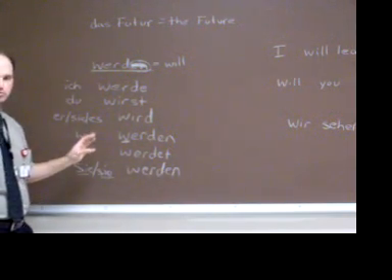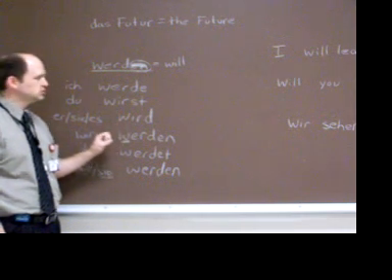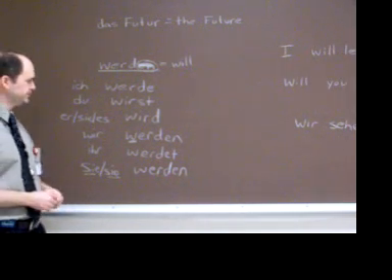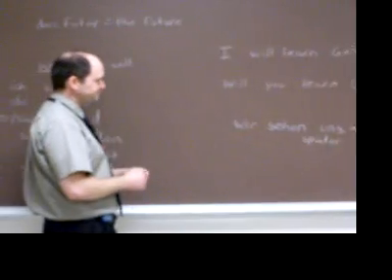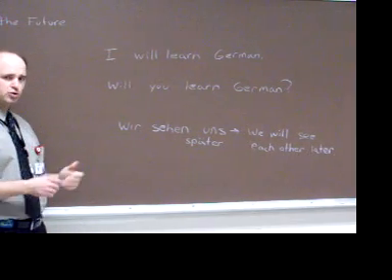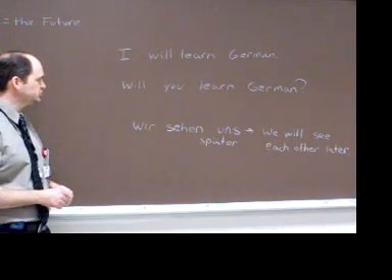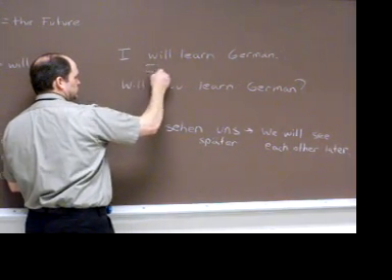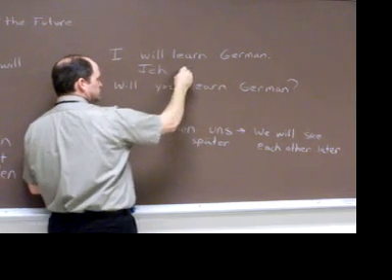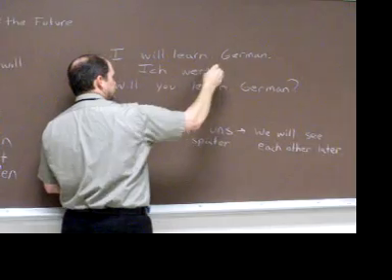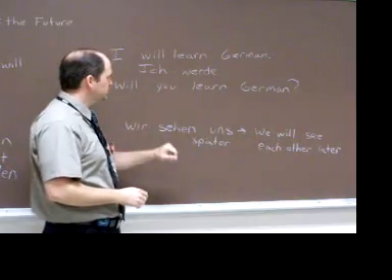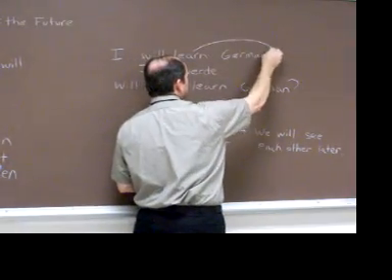Now another important point when you are learning the future tense is that whenever you use werden as will, the other verb in the sentence will go to the end. So over here I've written a few sample sentences. In English, I will learn German. So what we're going to do is convert this to German, but our word order or our syntax is going to change. We're going to begin just like we would in English with ich, and then we're going to conjugate will, which is the verb werden for ich, which would be werde. But here's the catch. Whenever you use will, werden, then the second verb will travel to the end of the sentence. So learn is in effect going to go to the end of our sentence.